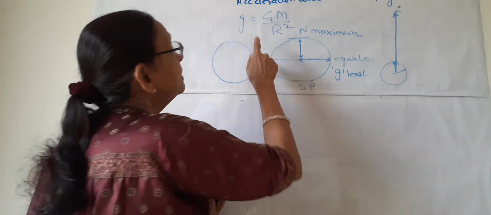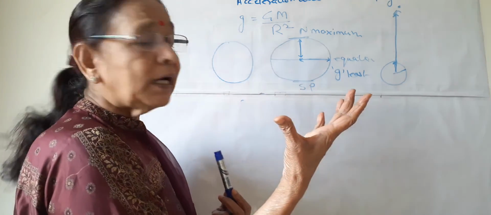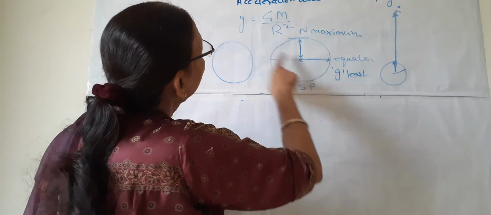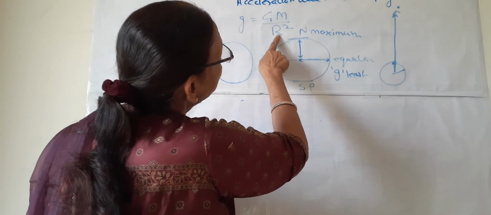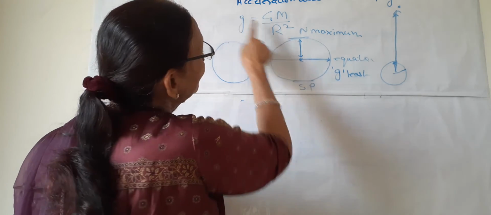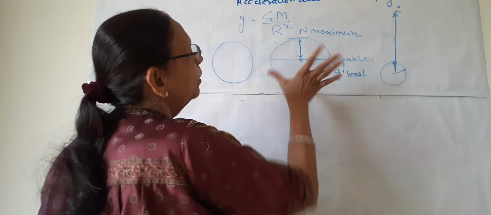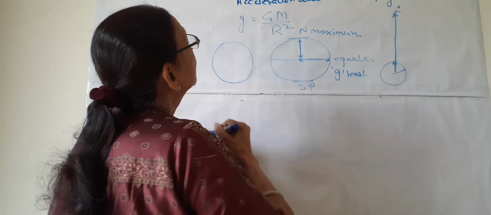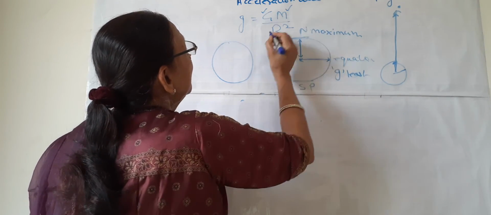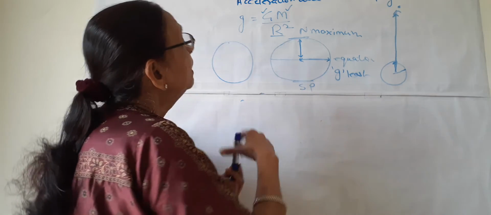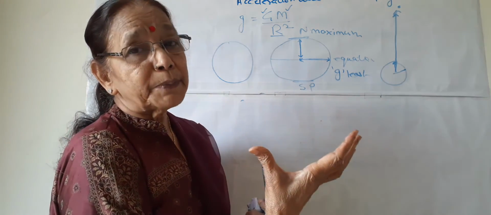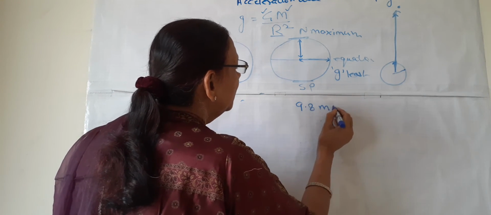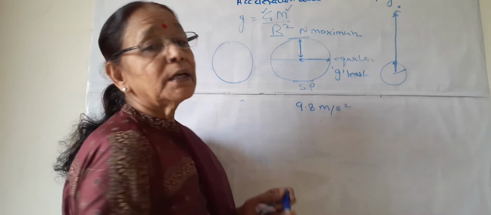Otherwise it is constant all over the earth, but at the poles it is maximum, and at the equator, because r is more, it will be less. So the value of g at the equator is less. Otherwise this is constant, and this is the only variable thing, but for all practical purposes on the earth, its value is taken as 9.8 meter per second square.